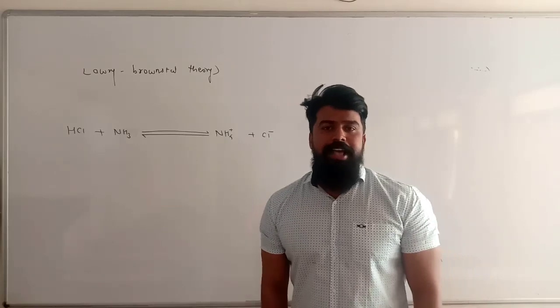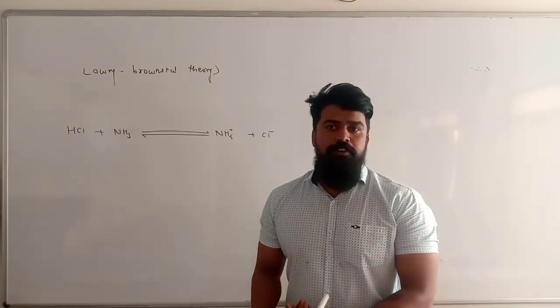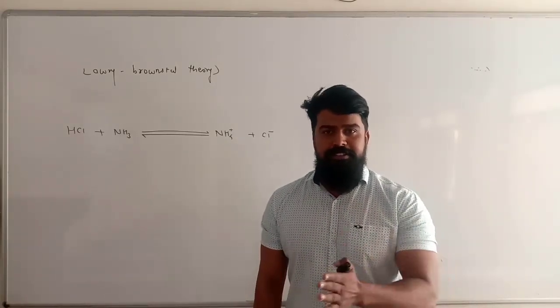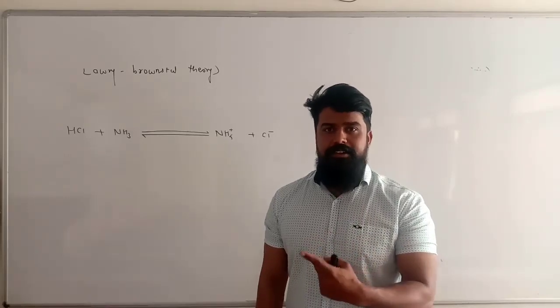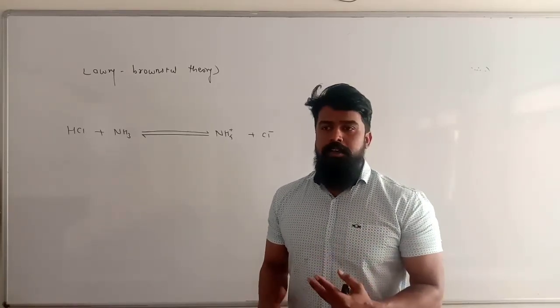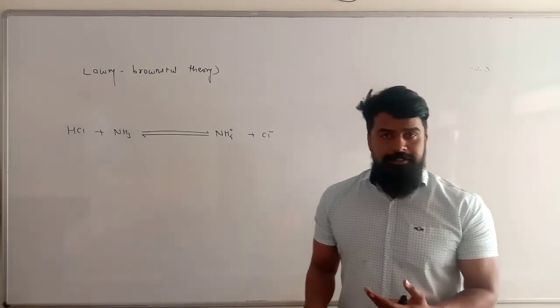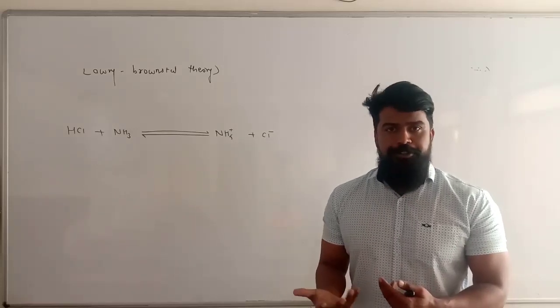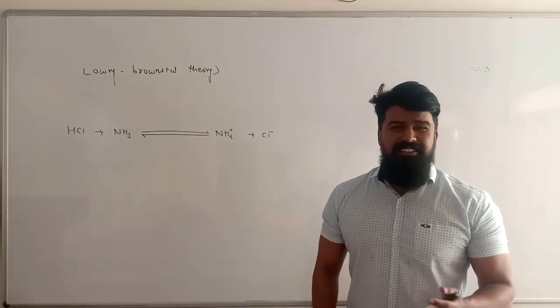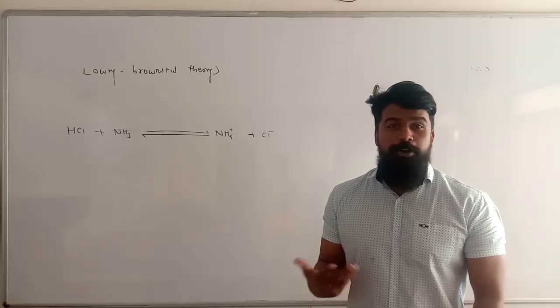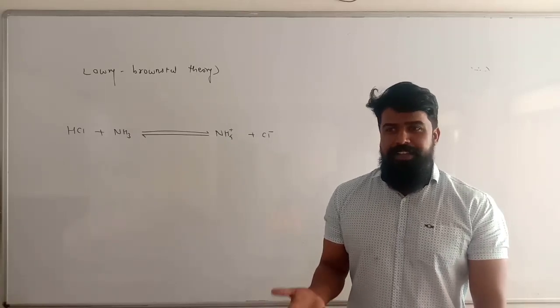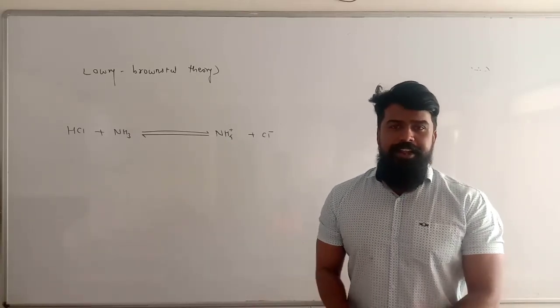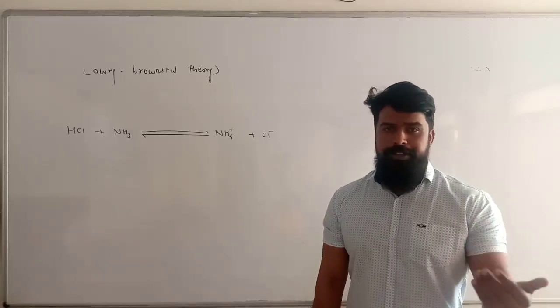As we are discussing acids and bases, first of all we made the classification between acids and bases on the basis of their properties. It is a classical concept. Second, according to Arrhenius, the substance which dissolves in water and produces the H plus ion is called an acid, and the substance which dissolves in water and produces the OH minus ion is called a base. That's why HCl, which gives H plus ion, is an acid, and NaOH, which gives OH minus ion, is a base.